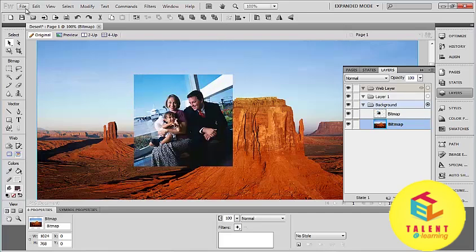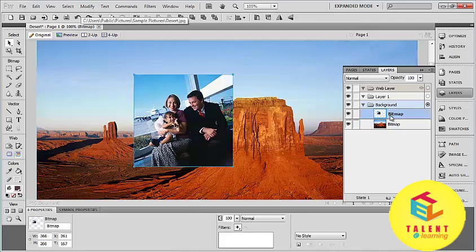You can see that the added image is on the second layer. The first layer contains the first image which is inserted first, and the second layer contains the second image which is also inserted by us.